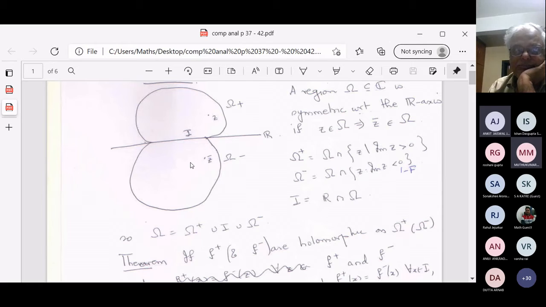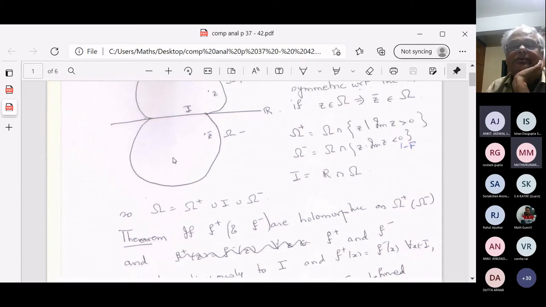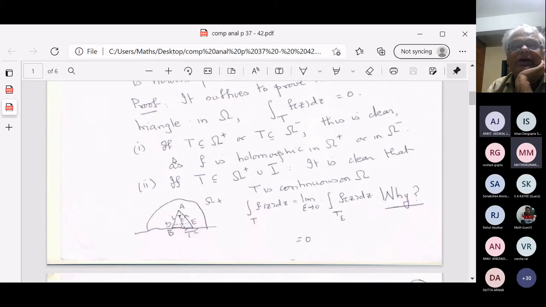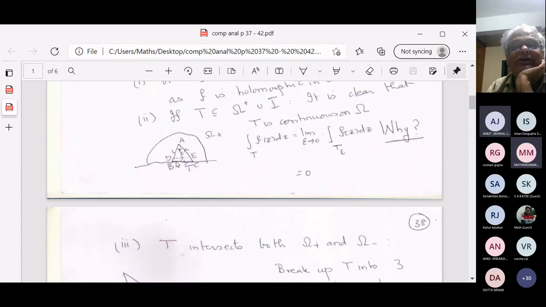So you're only worried about a triangle which has part in omega plus and part in omega minus. Also, you are worried about a triangle that is in omega plus and one side intersects I. So you have a triangle in omega plus union I, or a triangle in omega minus union I. So maybe you have a side or a point in I. And then you have to worry about a triangle that crosses I. So what do you do for a triangle that crosses I? If it has a side contained in I, all you do is lift that side up a little bit. Then you get this new triangle.